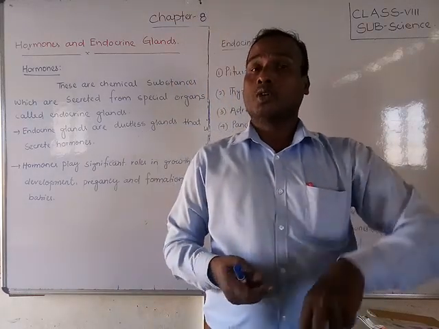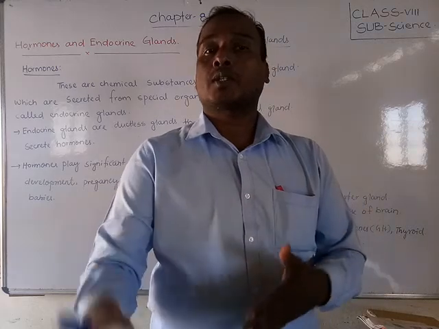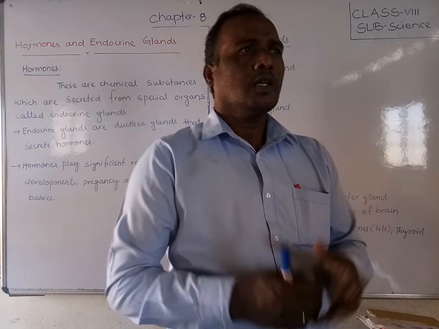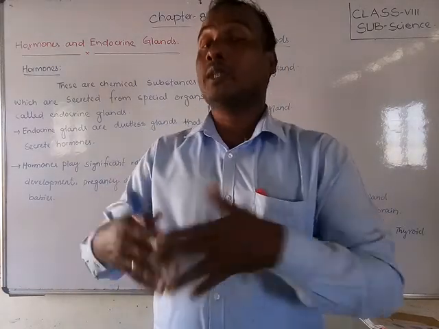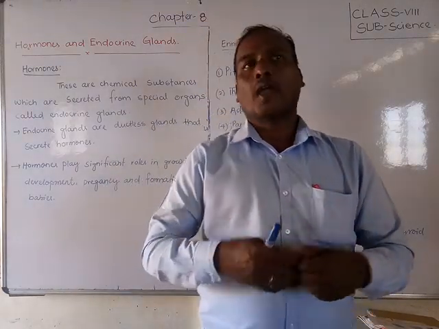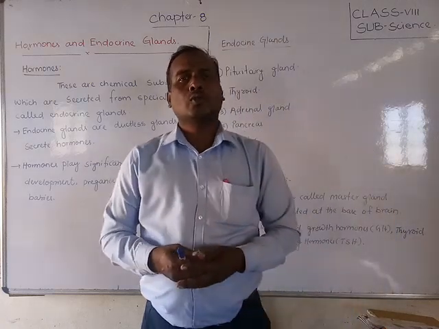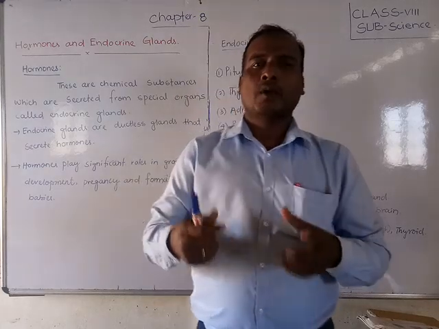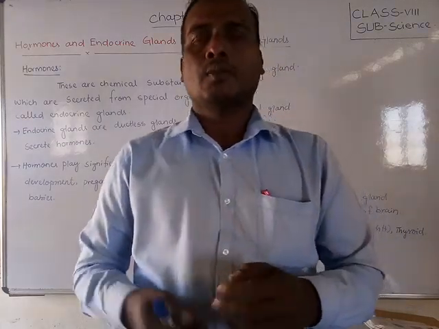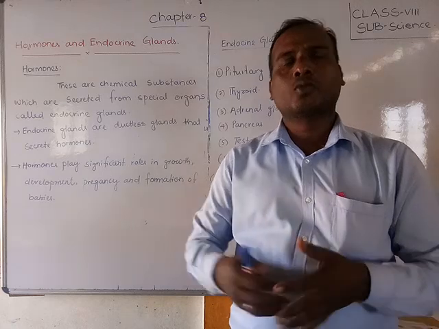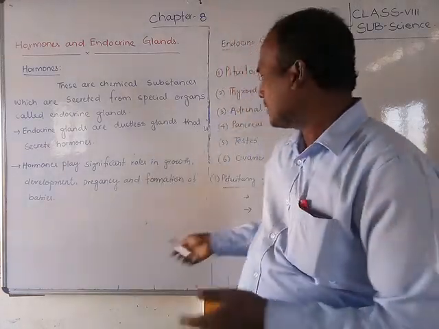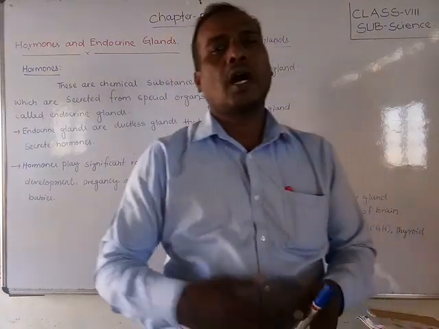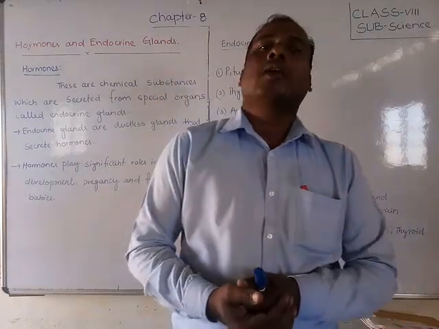That means these hormones are specially secreted from the master gland, the pituitary gland. These hormones generally help growth, pregnancy, and the development and formation of the baby. How the baby will form, it is also helping.